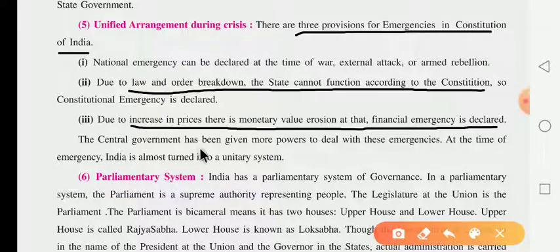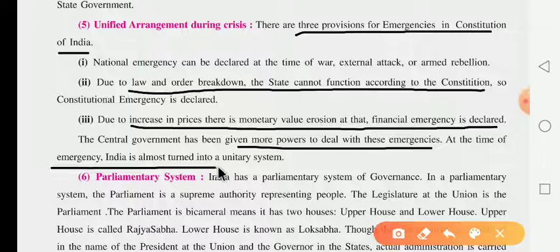That is why the central government has been given more power to deal with emergencies. Whenever there is any kind of emergency in the nation, the central government has more power to deal with it. At that time of emergency, India almost turns into a unitary system.